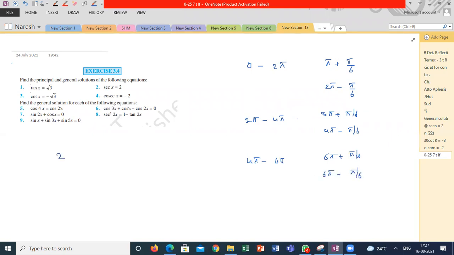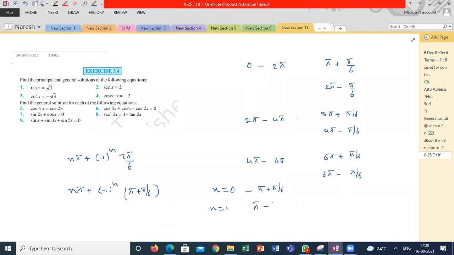So how am I writing the general solution? n pi plus minus 1 whole power n times 7 pi by 6, because of the negative value. Why am I writing 7 pi by 6? Because 7 pi by 6 is nothing but pi plus pi by 6. If I am taking n is equal to 0, what am I getting? The first solution is pi plus pi by 6. If n is equal to 1, what am I getting?